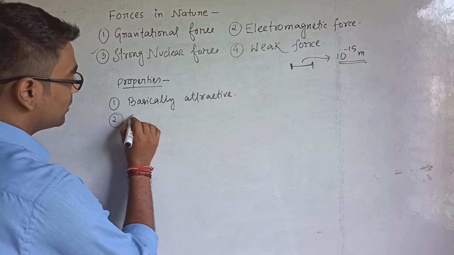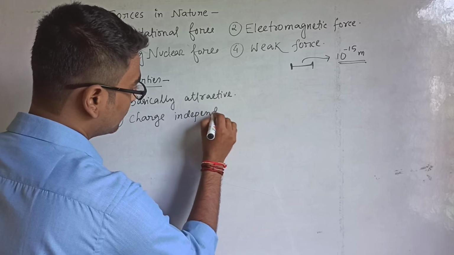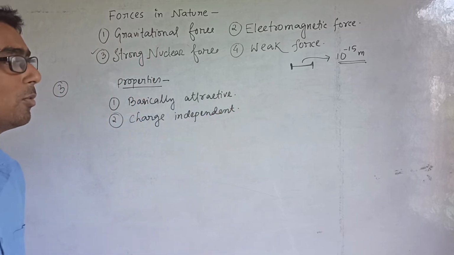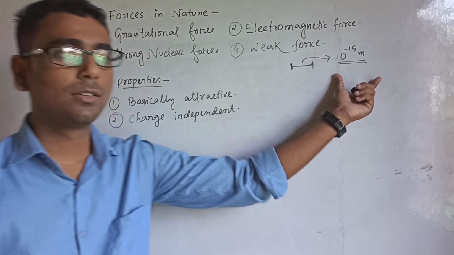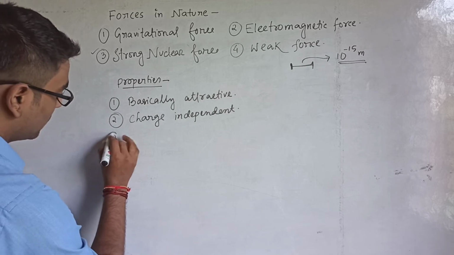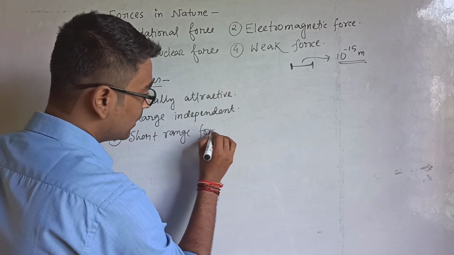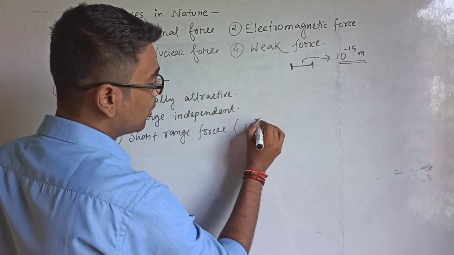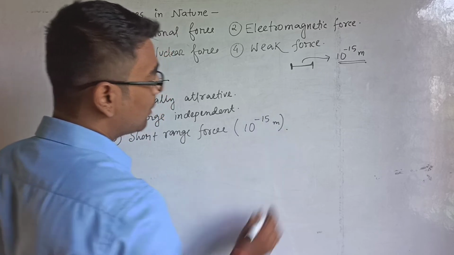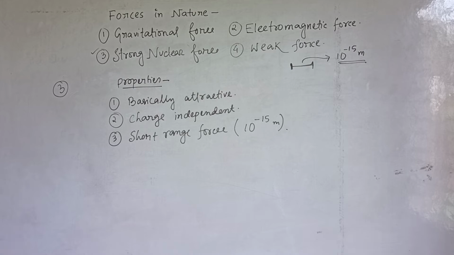Second point is it is charge independent. Whatever be the charge kept at this distance, there will exist strong nuclear force. It is obviously a short range force. That means it is of the order of 10 to the power minus 15 meter, the Fermi level, or 10 to the power minus 14 you can write, okay. So these are a few properties.